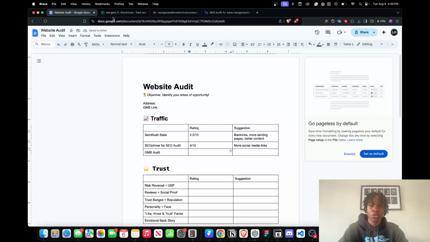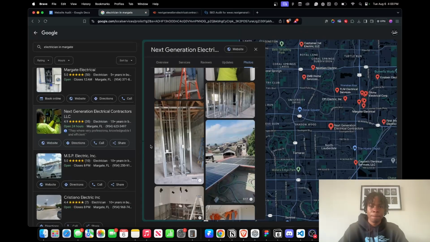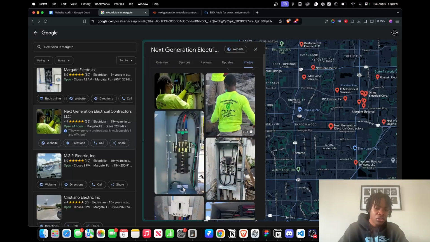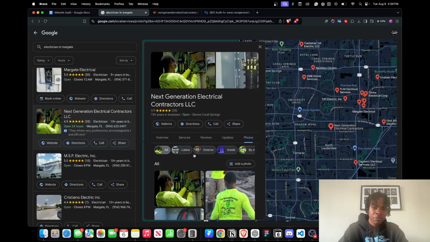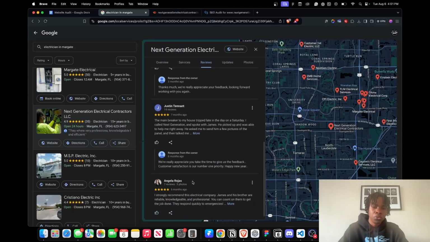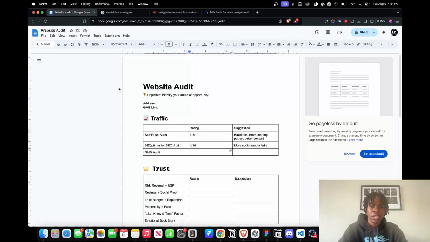And we're gonna take a look at their Google My Business profile. And in this, I'm pretty sure they're going to get like a 9 out of 10, all right? They have their company pictures here, no stock photos, which we love to see, 35 reviews. We have their website. They have a number, an address. They have updates they used to do. They have awesome reviews. So we're going to give them a 10 out of 10 for that. I'm going to give them a 9 out of 10 because I'm pretty sure they could get more reviews.